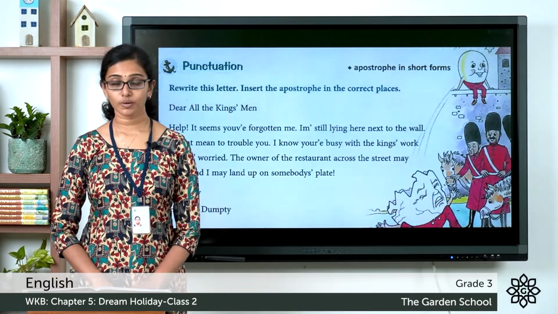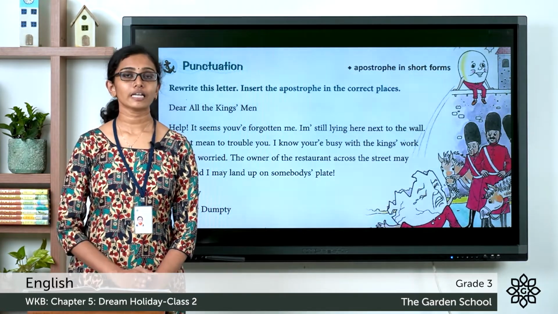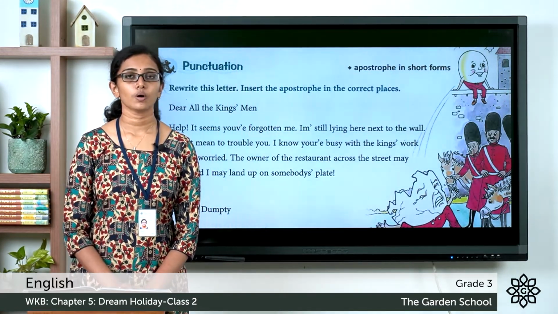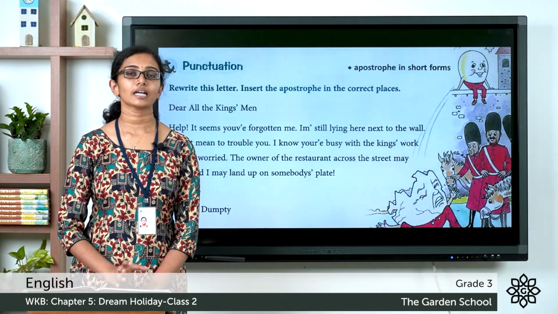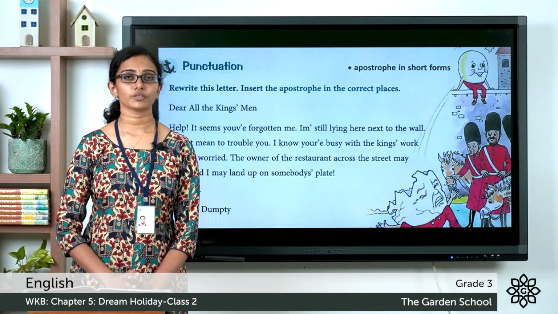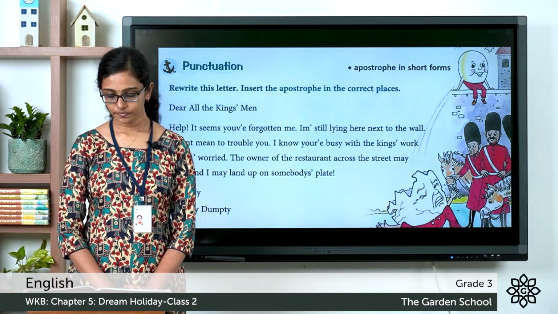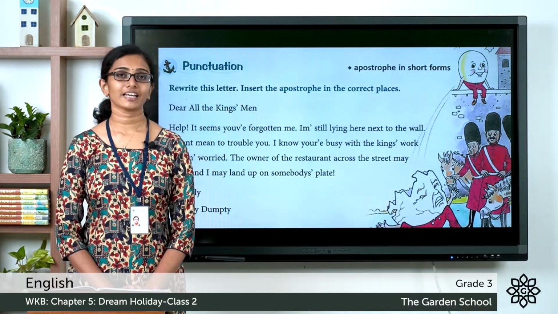It's about punctuation and using apostrophe in short forms. So we have already learned how to shorten words using apostrophes so that it will be easy to read them. This exercise is about using apostrophes in such cases. The question is, rewrite this letter, insert the apostrophe in the correct places.